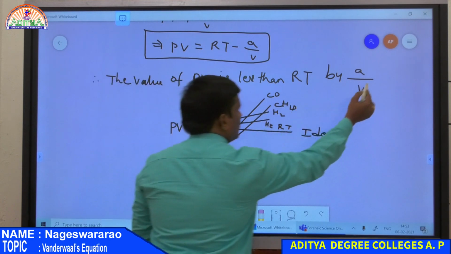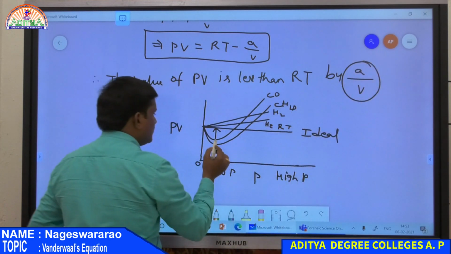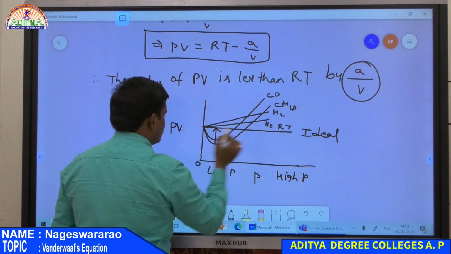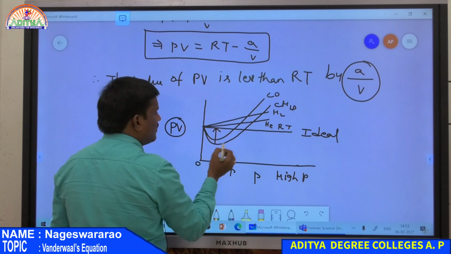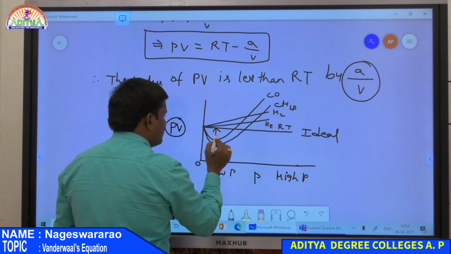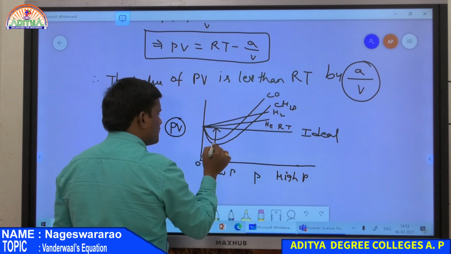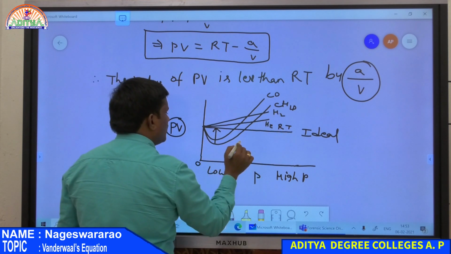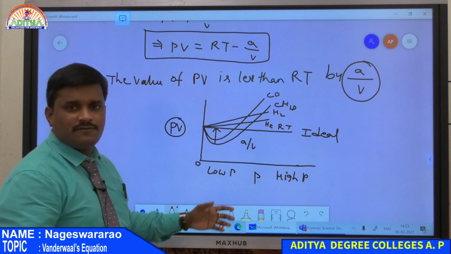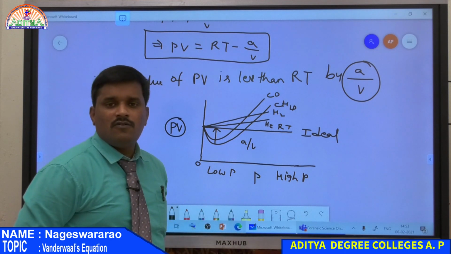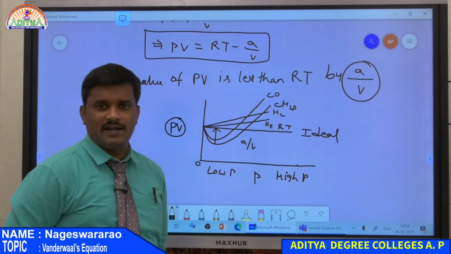That is A by V. So the value of PV is always less than RT by A by V. Therefore, the distance from this peak to RT is equal to A by V. So this is the explanation for a gas according to the Van der Waals equation at low pressure condition.